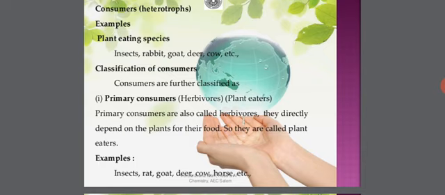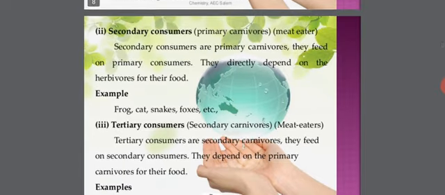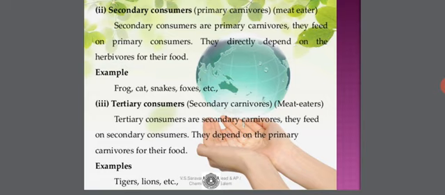Let me go through the classification of consumers now. Consumers are further classified as primary consumers, that is herbivores, which are also called plant eaters. So primary consumers are also called herbivores. They directly depend on the plants for their food, so they are called plant eaters. Examples: insects, rat, goat, deer, cow, horse, etc. So all types of herbivores are grouped under the primary consumers.